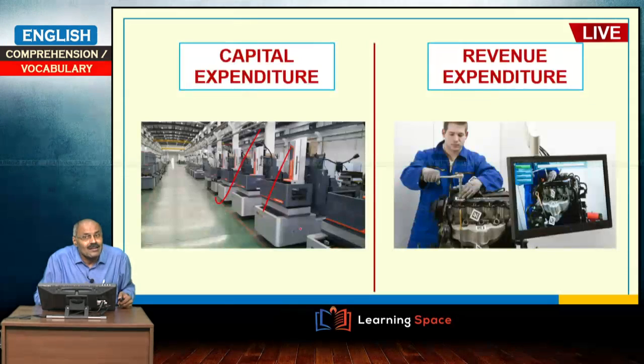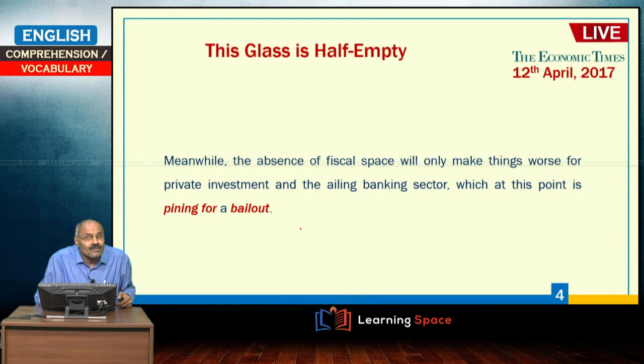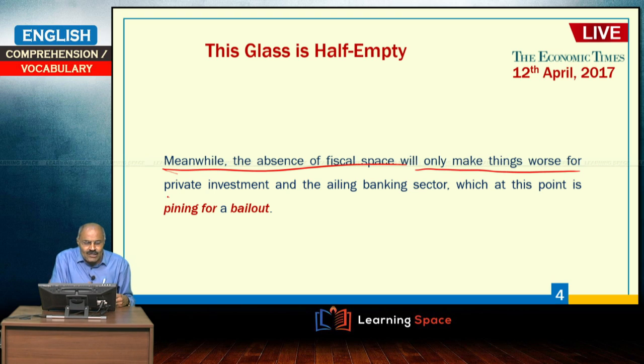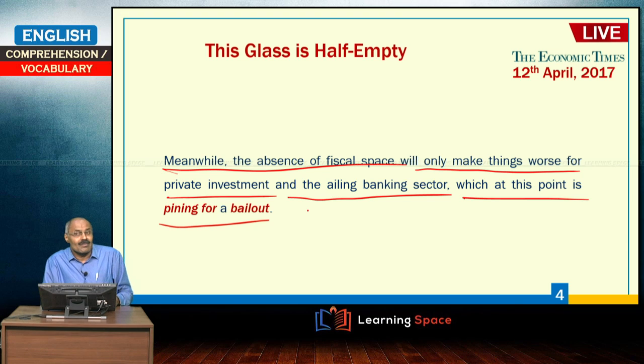Right. Look at the next paragraph. Meanwhile, the absence of fiscal space, 3.2% is the limit. The absence of fiscal space will only make things worse for private investment and the ailing banking sector, which at this point is pining for a bailout.